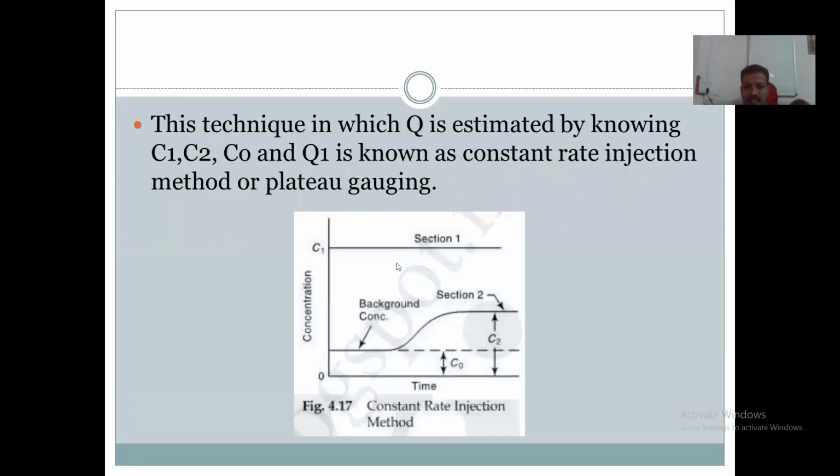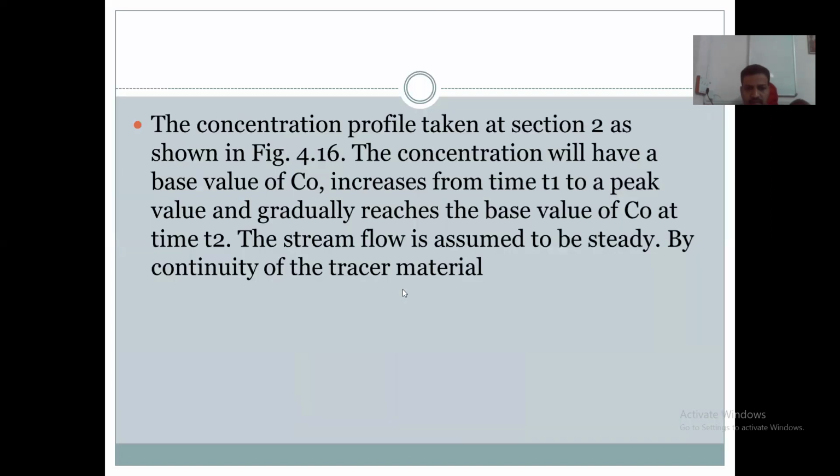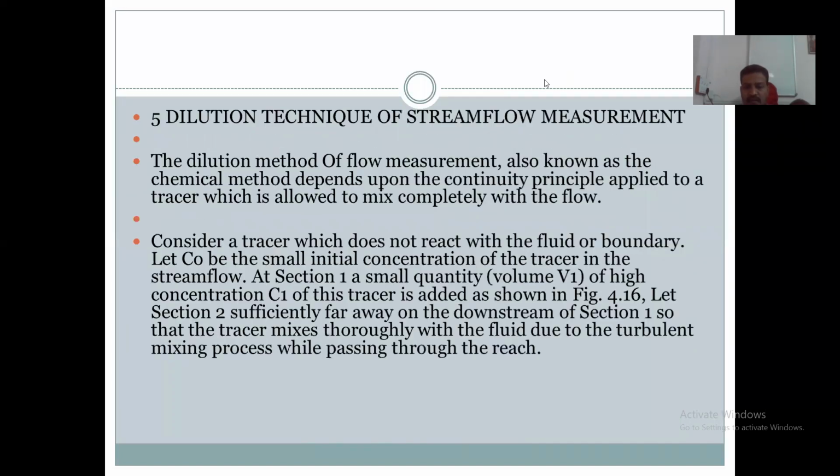Another diagram shows the constant rate injection method. So what is the mechanism involved in this method? Dilution technique, also called the chemical method. What is the procedure involved in this?